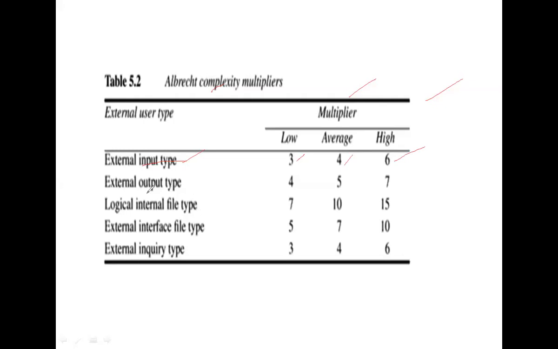In the same way, if the external output type is low, the multiplier is 4, average 5, high 7. For the internal file, low is 7, average 10, high 15. We have to multiply with these values. Similarly, for external inquiry type we multiply with low 3, average 4, and high 6. This is the chart given by Albrecht, the complexity multiplier, so we are using this chart.